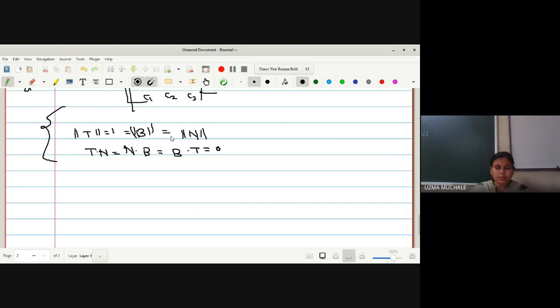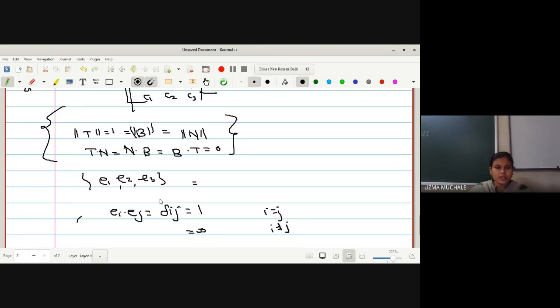This is nothing but the property of forming a frame field. E1, E2, E3 are said to form a frame field if they satisfy the condition Ei dot Ej equals delta ij, that is equal to 1 for i equal to j, and it is 0 for i not equal to j.